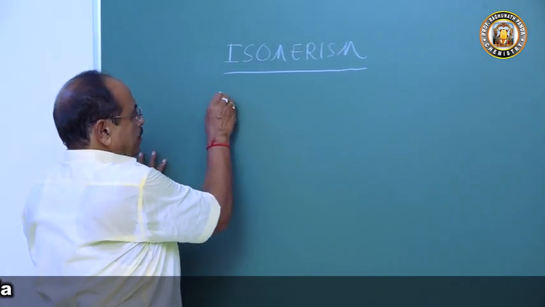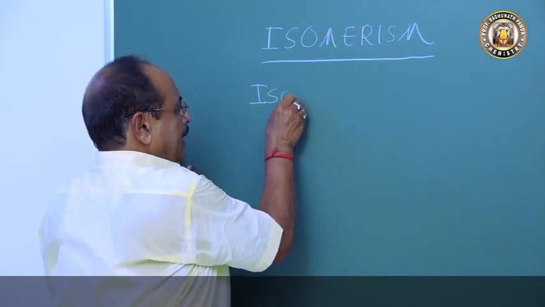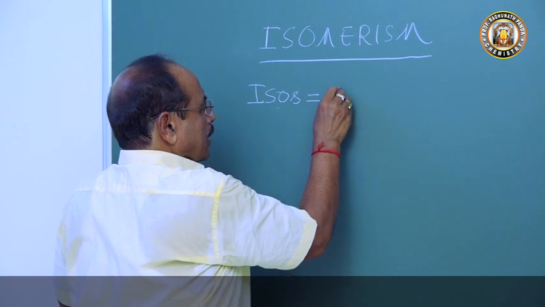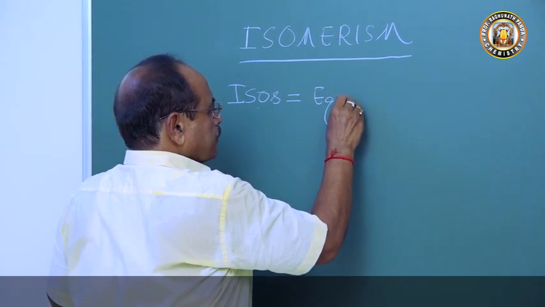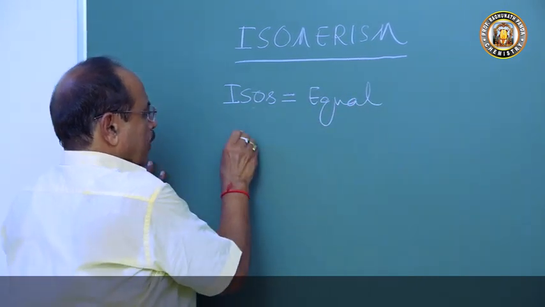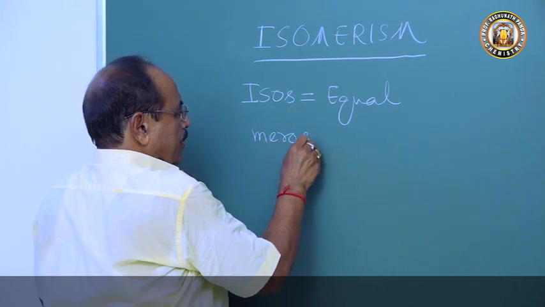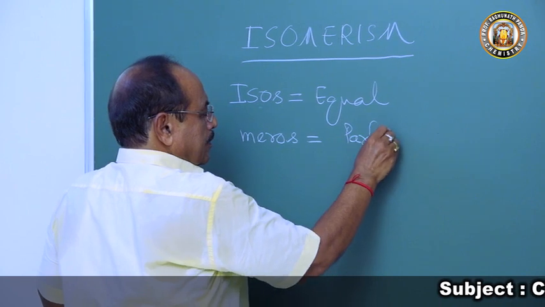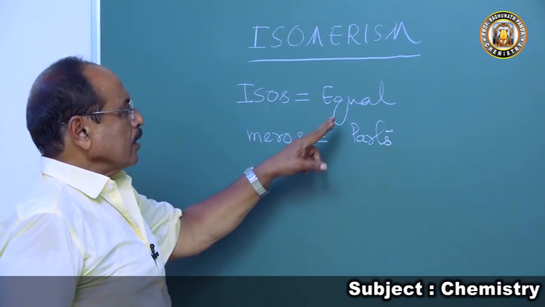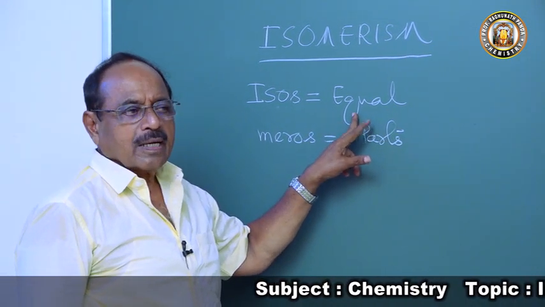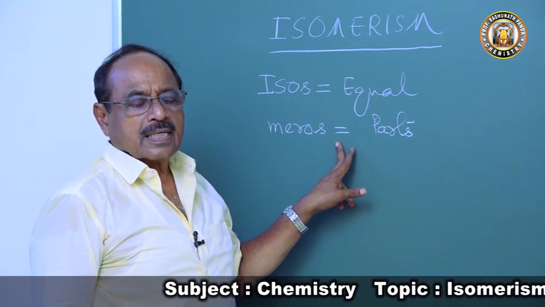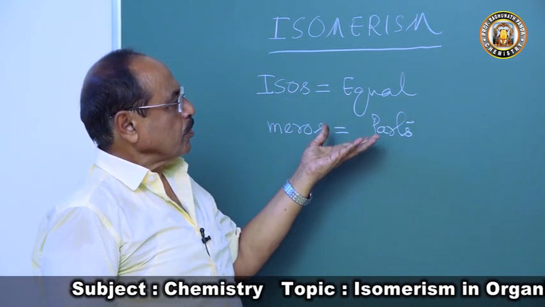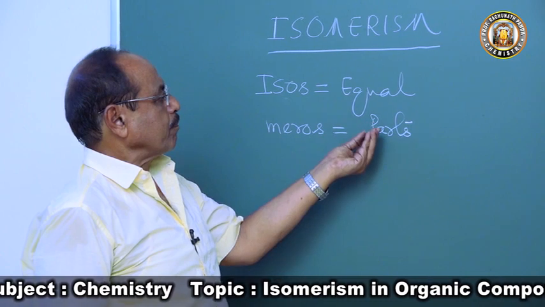This isomerism is derived from a Greek word. Isos means equal and meros means parts. Isos means equal, meros means parts. So the compounds which have equal parts.